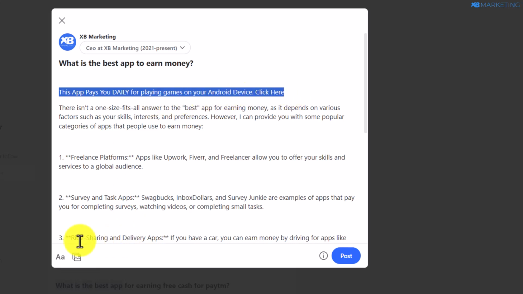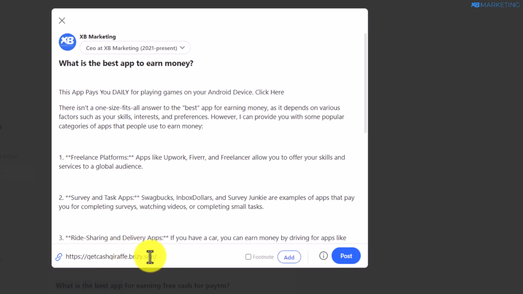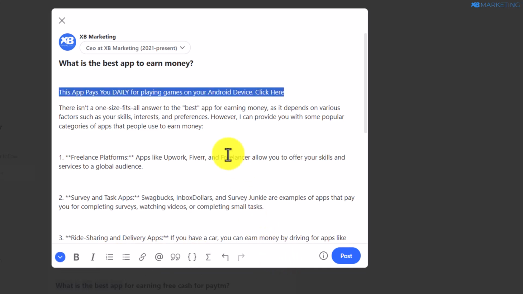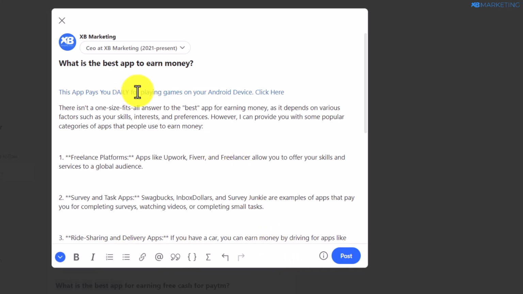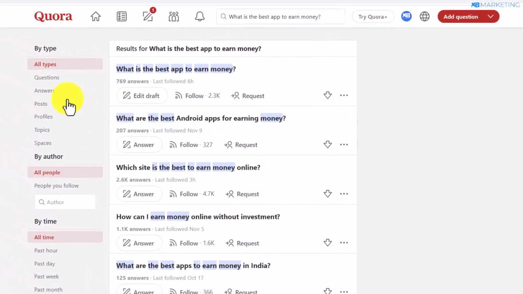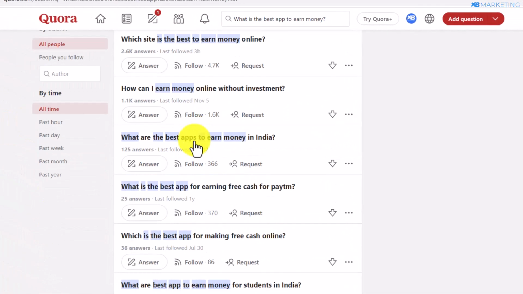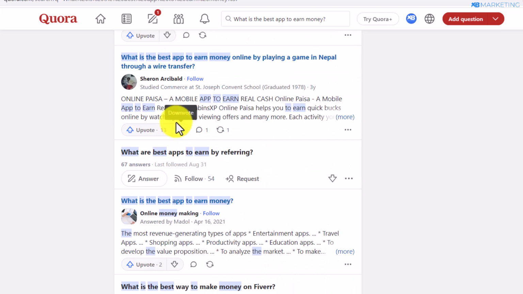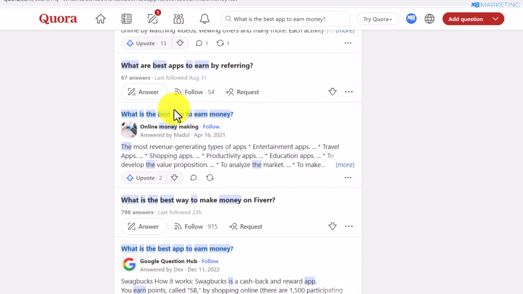So once you do this, you want to click on this font button, and here you want to click on this link icon. So once you click this, you want to type in your landing page link right here, and you want to click on add. So if you do this, as you can see right here, once people click on this link, they will be taken to the App Store to install this app on their mobile device. So you want to repeat the same process, and you want to answer all of these questions right here, and you will definitely be getting free traffic from Quora.